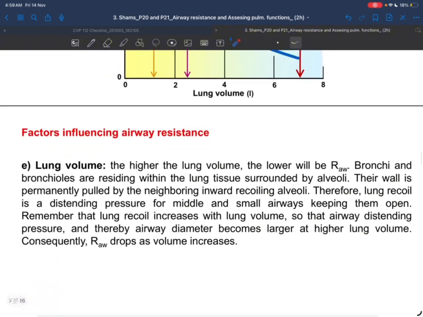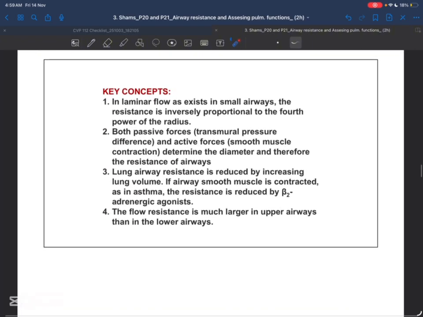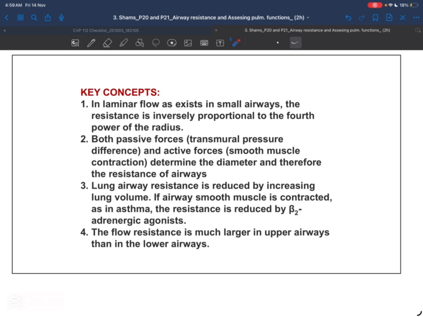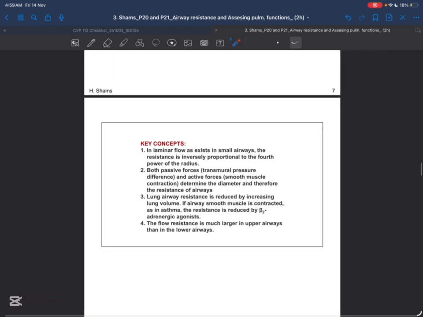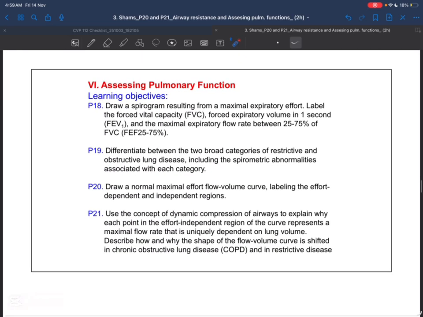Okay, let's go to the other one. The key concept here. When you see a key concept, it doesn't mean it's an objective. No, it's basically a short summary. It means that the small changes that we make in the radius matter a lot. Both tissue force and the smooth muscle control the radius. The higher the lung volumes, the lower the resistance. And the big chunk of resistance is always central. So the radius is the most important one. We always talk about the radius when we're talking about the airway resistance.